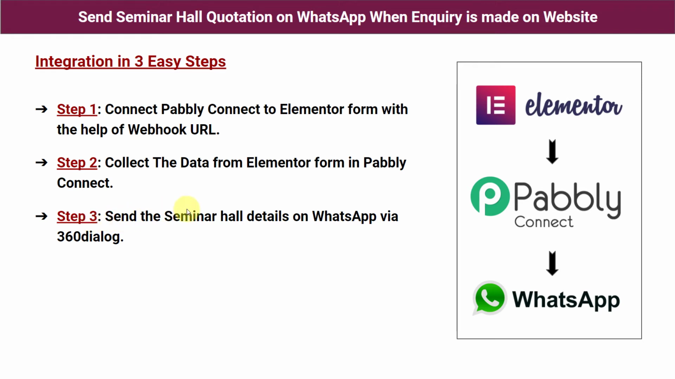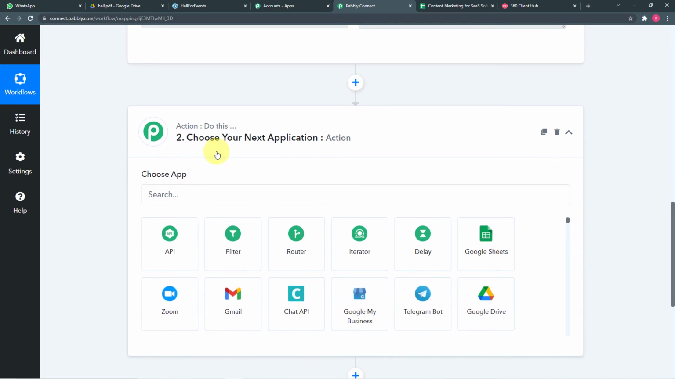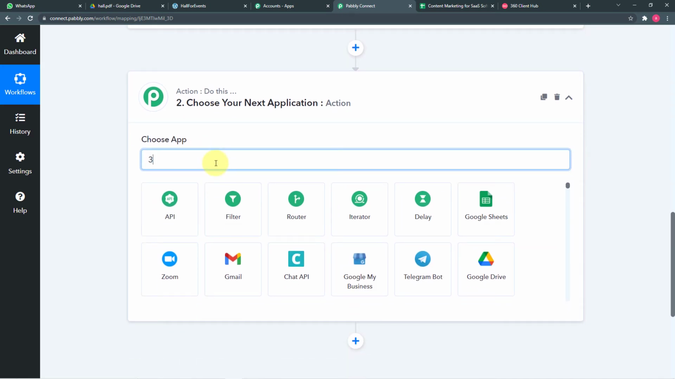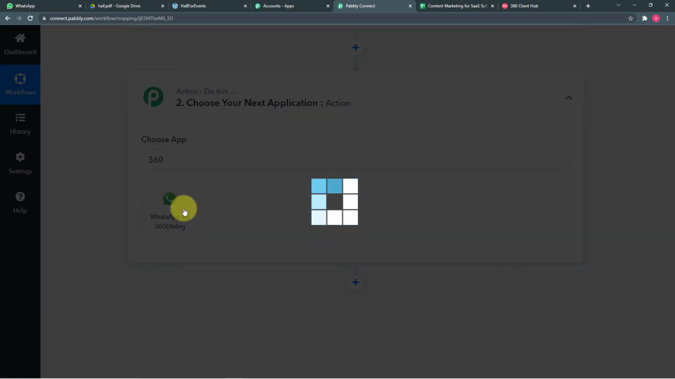So our next and final step is send the seminar hall details on WhatsApp via 360 dialog. So now we are going to send the seminar hall details or the quotation on the WhatsApp account of the person whose data we have captured here in Pabbly Connect. To do this, we are going to use this application which is called 360 dialog. So now I will tell you what 360 dialog is and how we are going to use it. So now in Pabbly Connect, click on the action window, and from this choose app, choose your application as WhatsApp by 360 dialog.